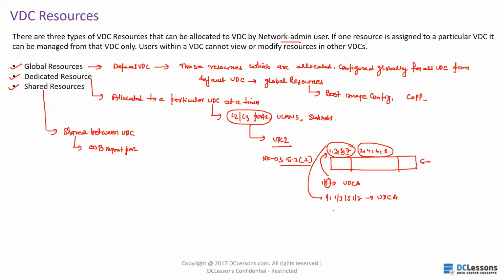Likewise, if you allocate a port from the group 2, 4, 6, 8 to VDC B, the rest of the members of this group will also be part of VDC B. If you want to allocate port 4 or port 6 to a different VDC, it will give an error. So you have to take care while assigning ports to a particular VDC.